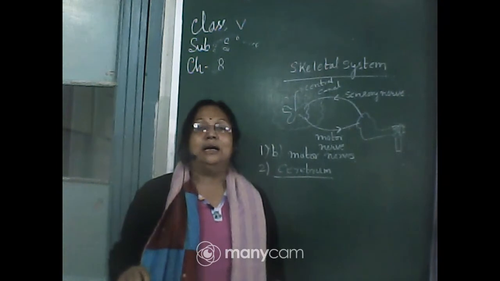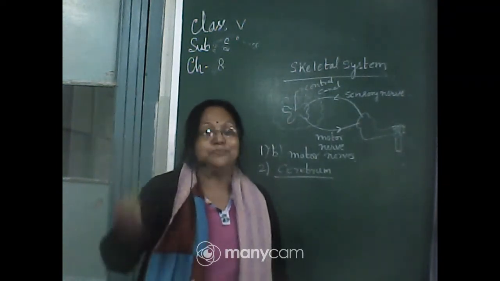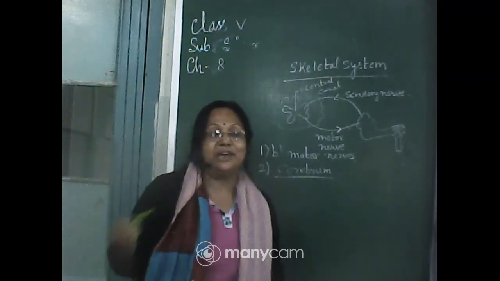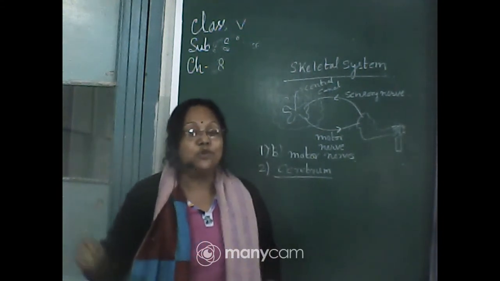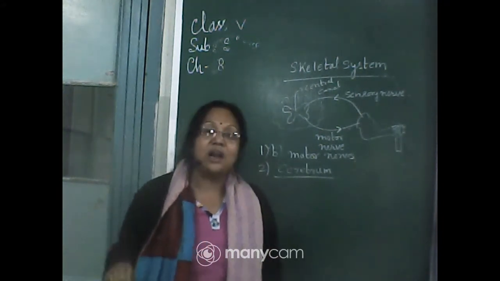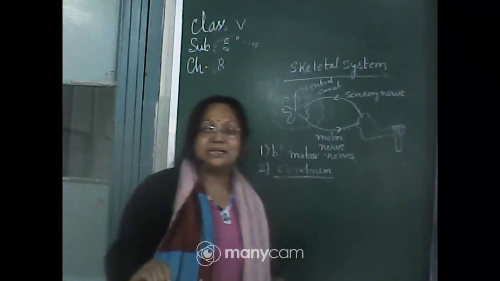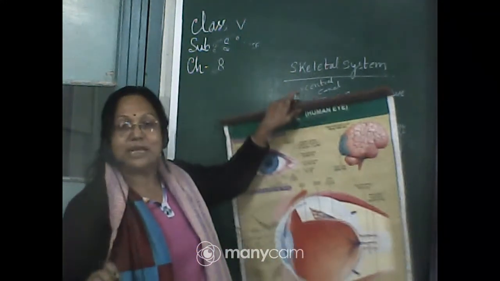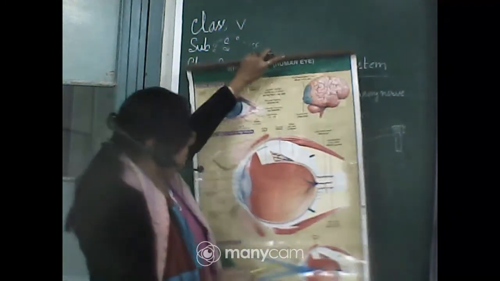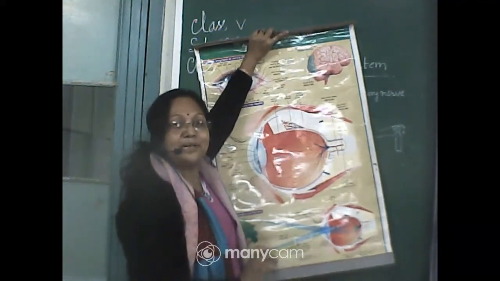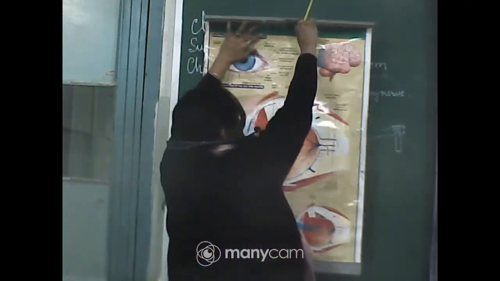Everything is decided by our brain, whatever we are seeing, whatever we are feeling, which organ will do which function. These all decisions are taken by the brain. So the brain is the master, or you can say the main part of our body. All parts are very important, but the brain is actually taking all kinds of decisions.